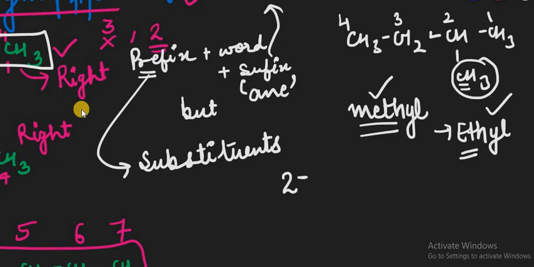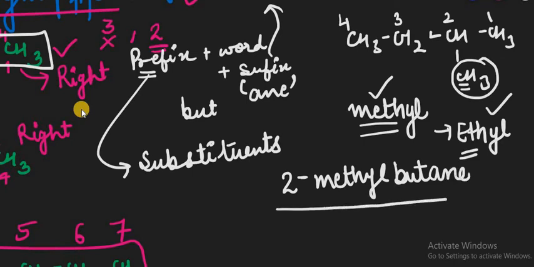On 2, which prefix comes first? It is the methyl. 2-methyl, right? Then we have the word root for the number of carbon atoms, but, and because all the bonds are single, we write "-ane". So its complete name is 2-methyl butane. Its right name is 2-methyl butane. Okay, so this is the way.